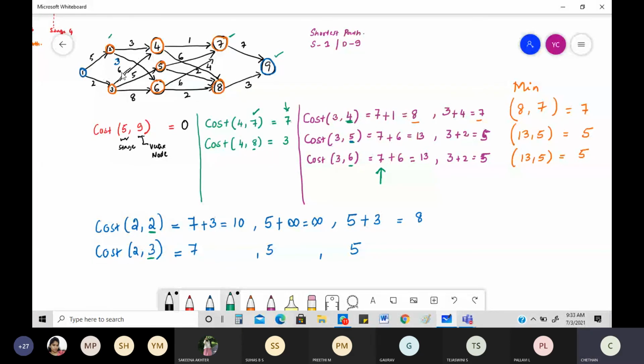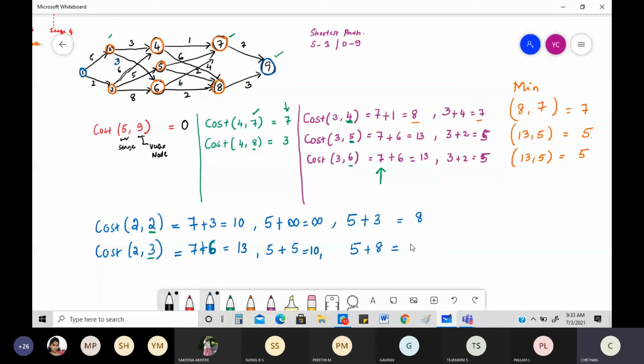Then again, what's the next thing? Next thing is with regard to 5. This one. What is the node representing 5? From 3 to 5, there's a path. Yes, it is nothing but 5, equal to 10. Then the next one, this one. This 5 I've written right here. What's the meaning of this? From node 3 to node 6, it is 8. So 5 plus 8, 13.